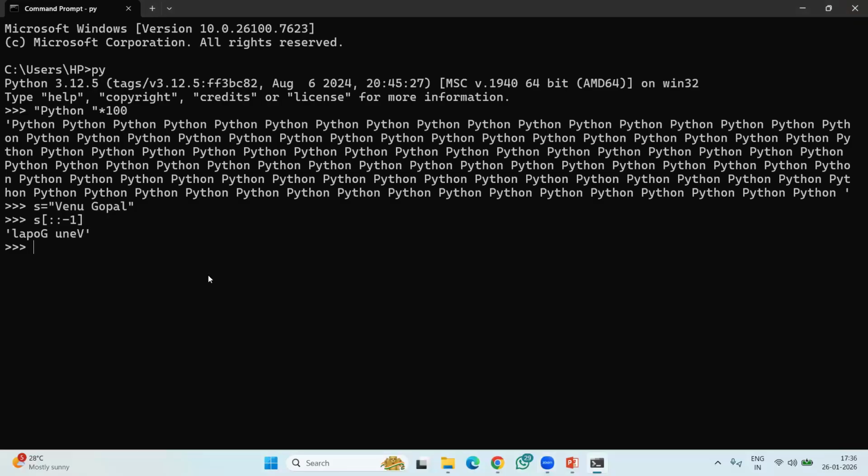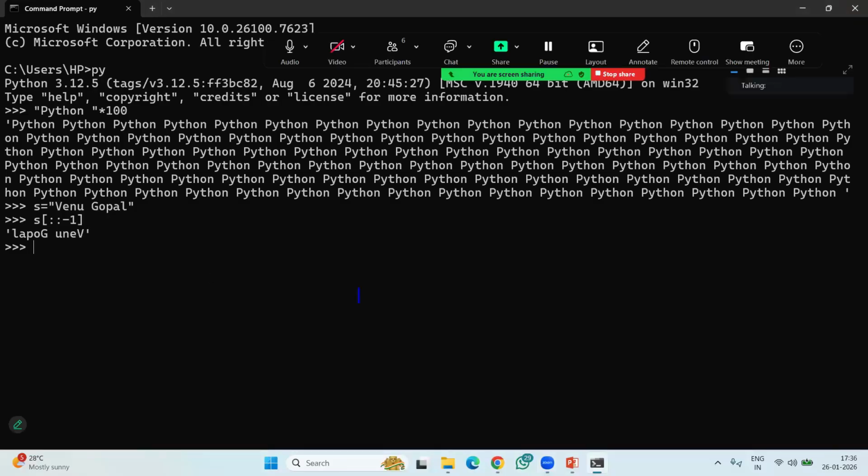No idea? Okay, that's what I asked you to note. Slice. Yes, slice operator. Okay, don't forget slice operator. Very, very important operator. You will also get some interview questions from the slice operator. It's very simple and easy, but sometimes you can feel it is difficult whenever I start. However, it's very easy.